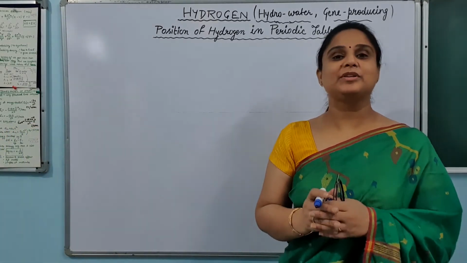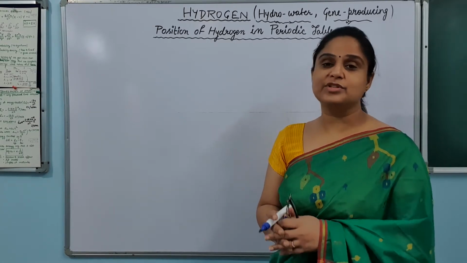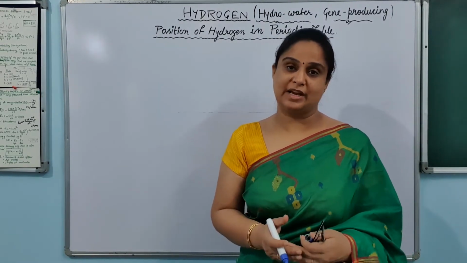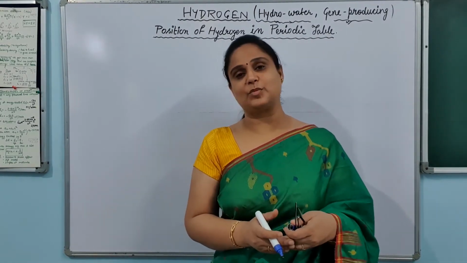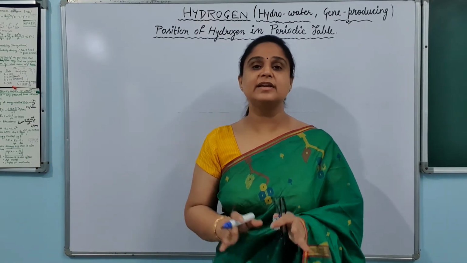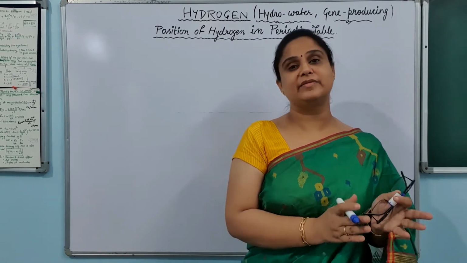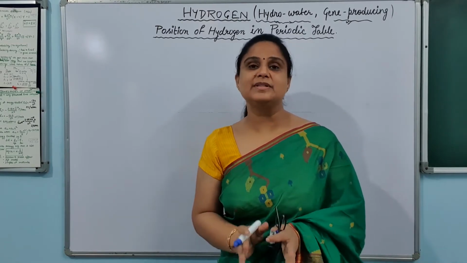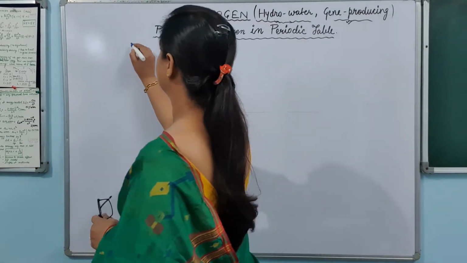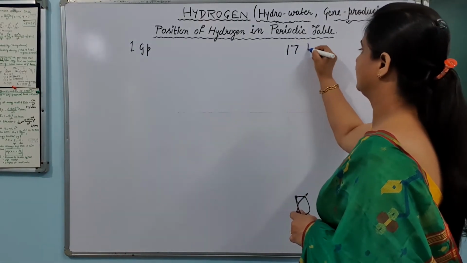Now let us talk about the position of hydrogen in the periodic table. The position of hydrogen, as I have told you, is not fixed yet. Why? Because there is a confusion about where we should keep this hydrogen, because it is showing resemblance in its properties with the first group element as well as the 17th group element. So first of all we will see which properties of hydrogen resemble the first group element and which resemble the 17th group, and then we will discuss why it is not kept in any of the groups. Okay, so I am starting from the first group and the 17th group.